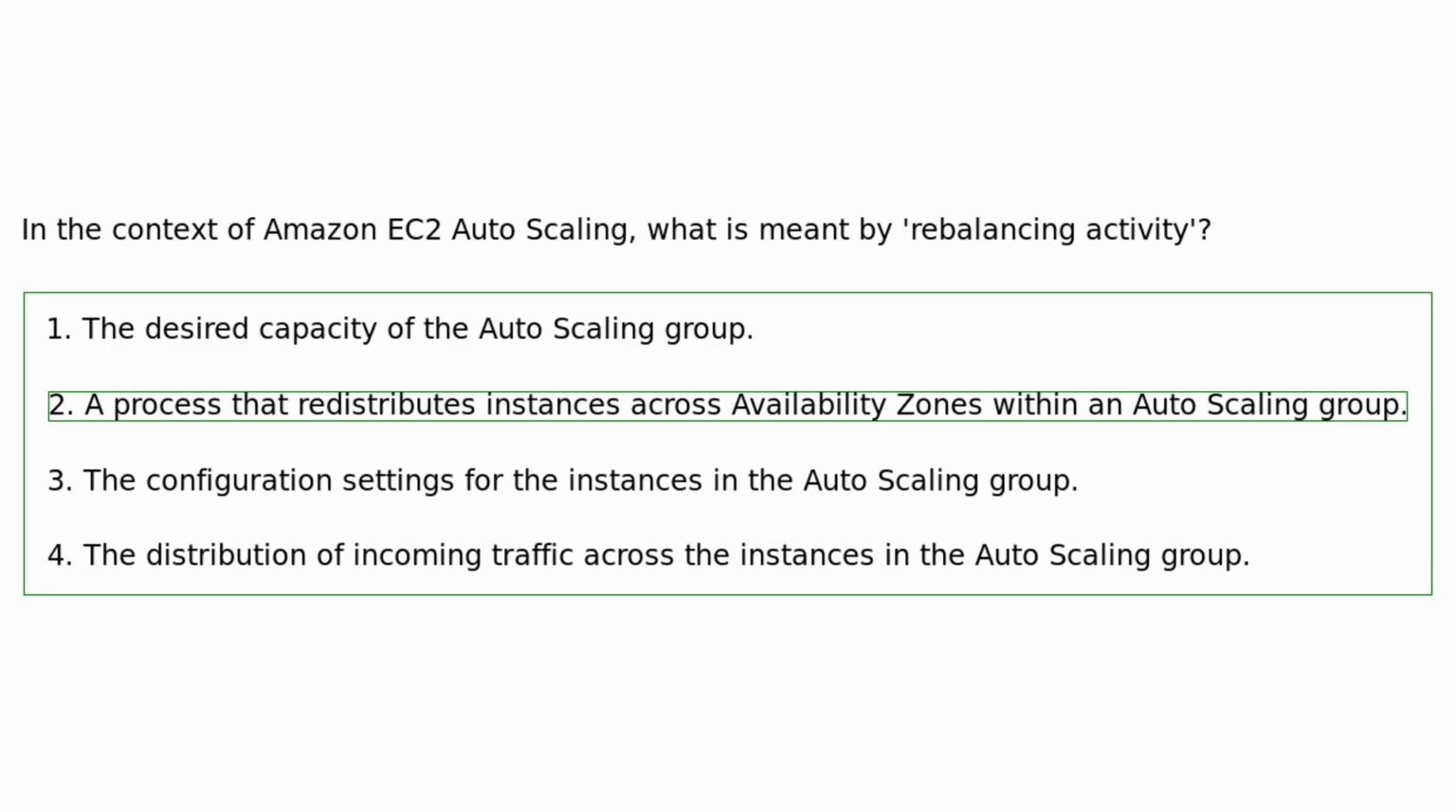A rebalancing activity is a process that redistributes instances across availability zones within an auto-scaling group, ensuring an even distribution of instances across the zones for improved availability and fault tolerance.